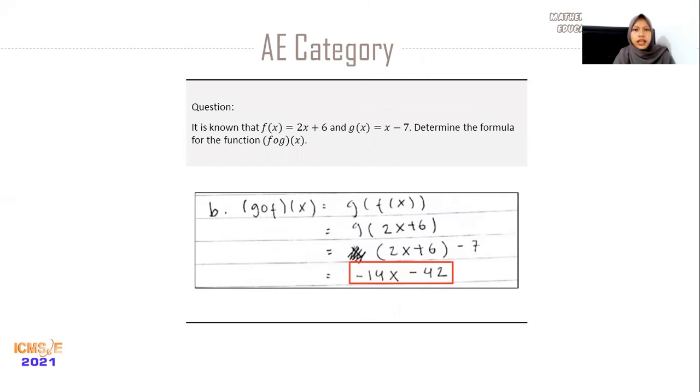And then this is the AE category. The question is, it is known that f(x) equals 2x plus 6 and g(x) equals x minus 7. Determine the formula for the function f composition g of x. It can be seen that students made an error in the AE category because students use the distributive properties to solve 2x plus 6 minus 7.